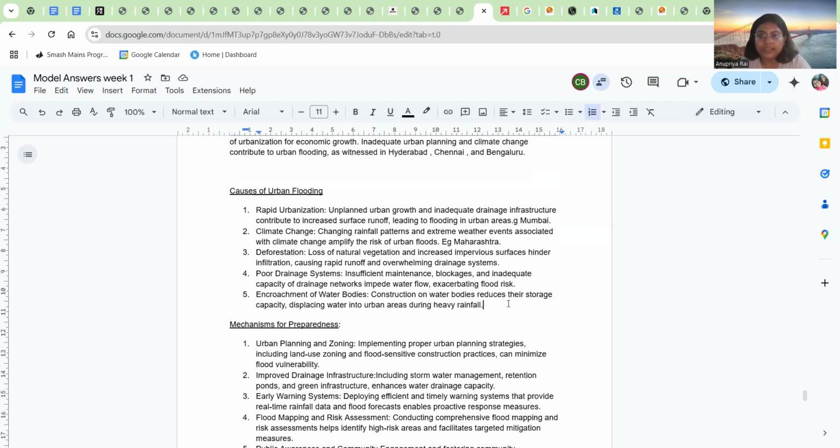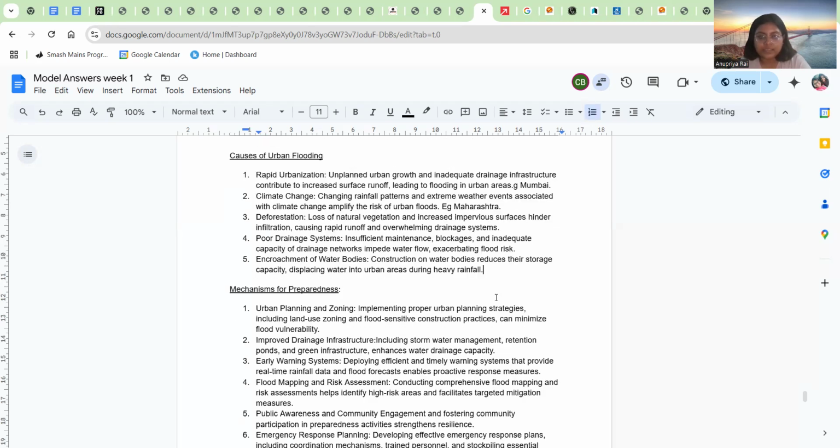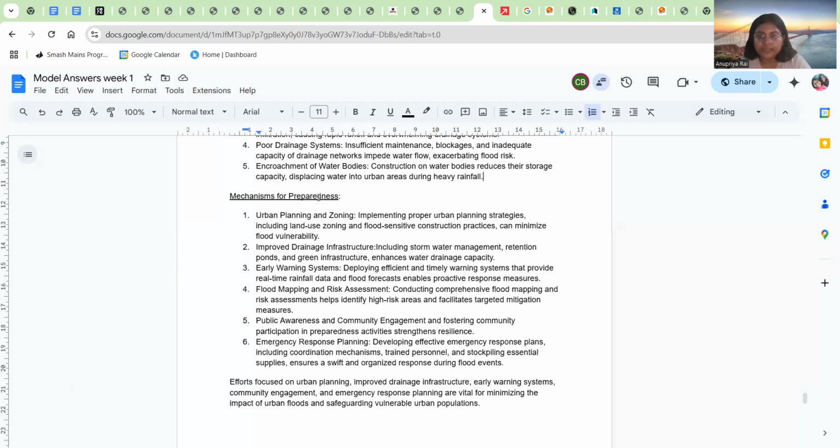They have been reclaimed, so to say, which has resulted in, on the one hand, water crisis, as we read about the Bangalore water crisis during March April time, and on the other hand, we also read about floods, urban floods, because the lakes are not there to be protecting and acting as a riparian buffer. These are some of the strategy, and then we'll talk about mechanism of preparedness, as we have already talked about, how we'll be approaching this emergency response plan.